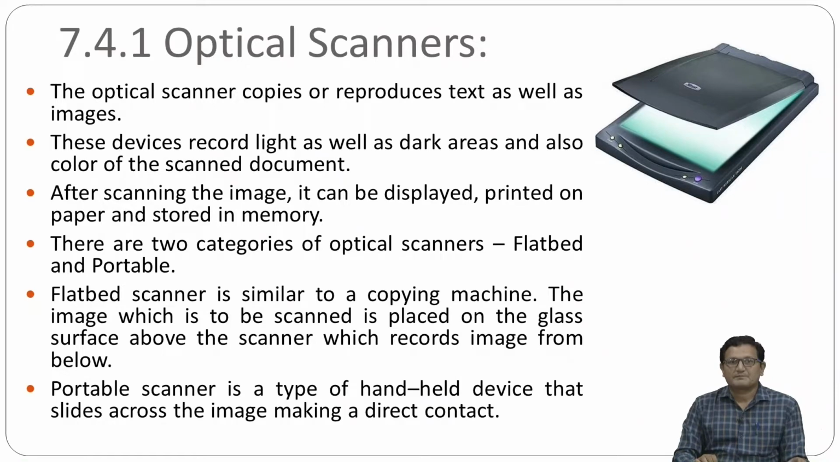The device records light as well as dark areas and also the colors from the scanned document. So basically, let's suppose you are putting any document in. The optical scanner will throw light on that particular document. Now, some part of the document is white, so obviously the light will be reflected back, and the scanner will come to know, yes, these are the blank areas.